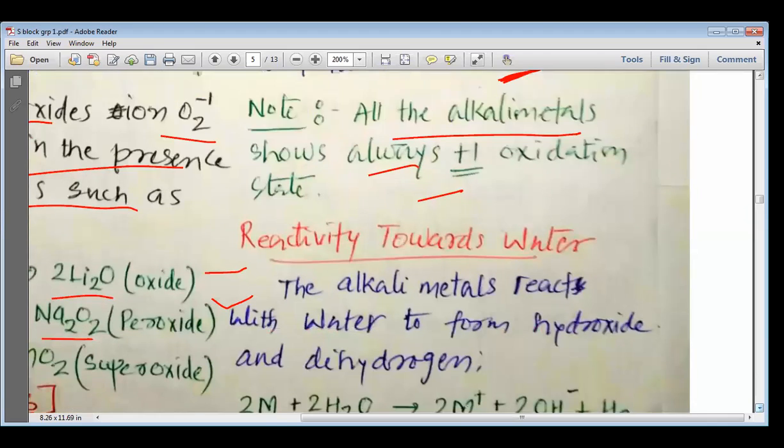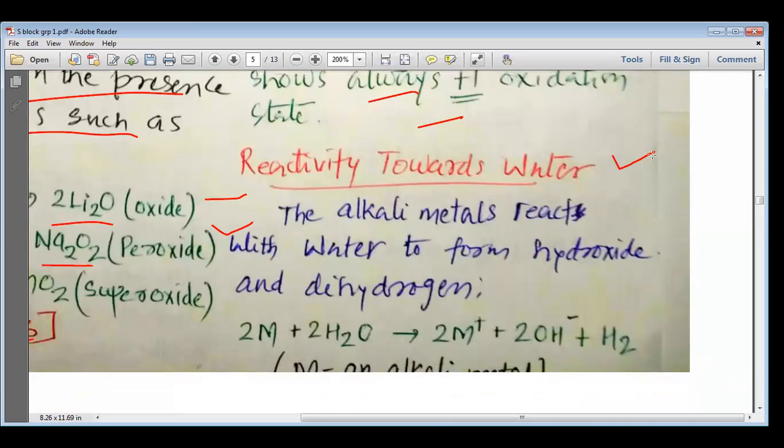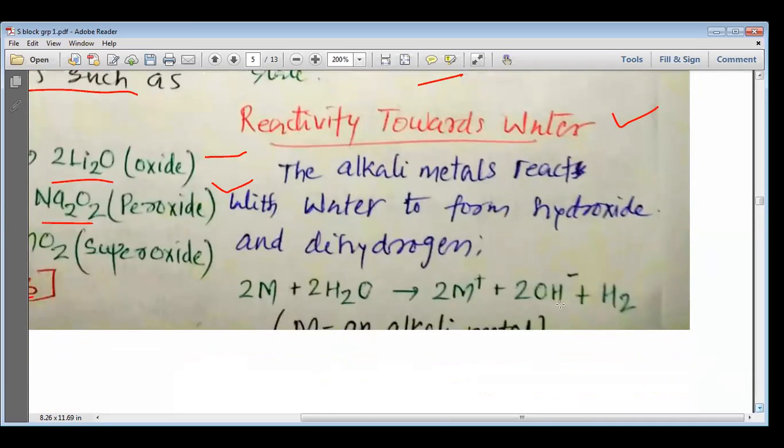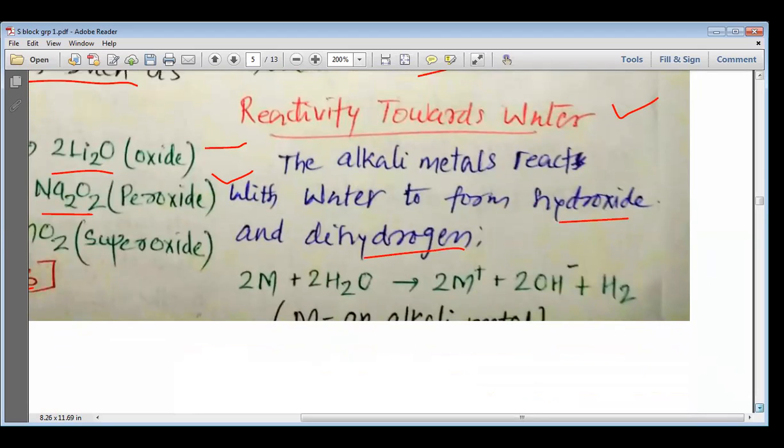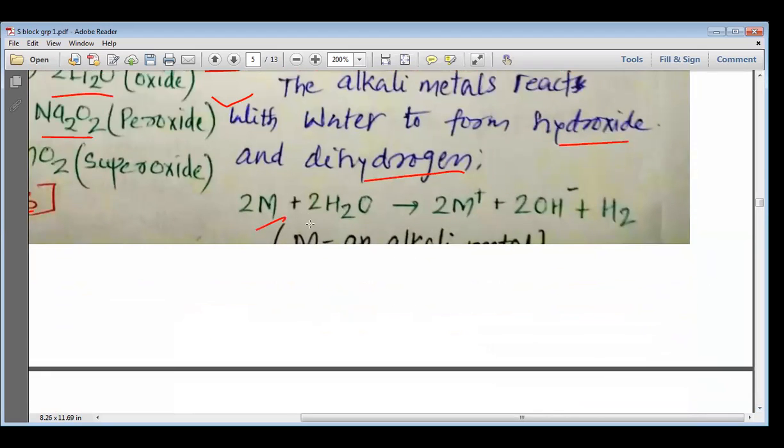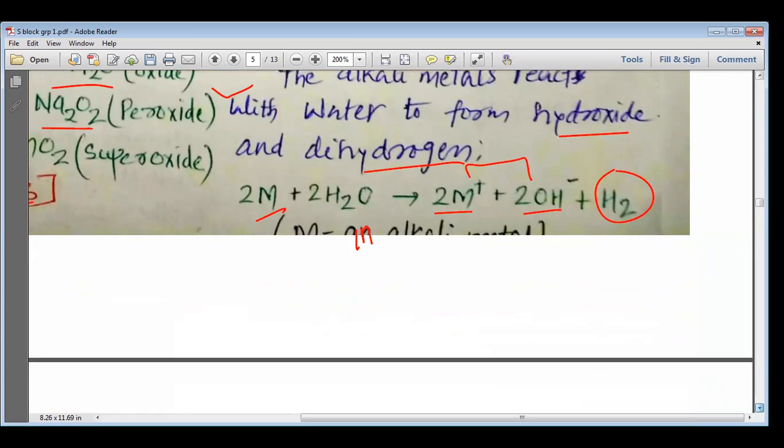Now, my dear students, we want to study the reactivity towards water. Let us see how these elements react with water. The alkali metals react with water to form hydroxides and dihydrogen. So when an alkali metal reacts with water, it forms 2M+ and 2OH minus, which together give us the hydroxide, and they also produce hydrogen gas. Here M represents the alkali metal. That is what we need to know.